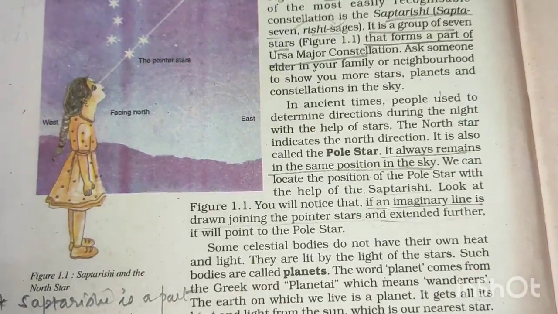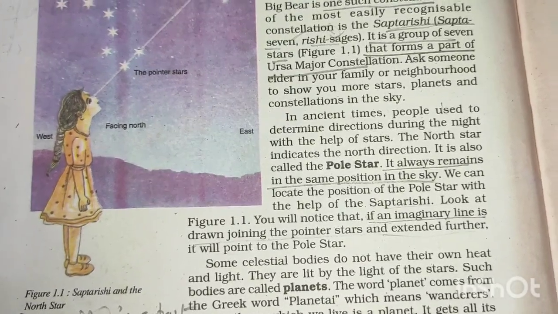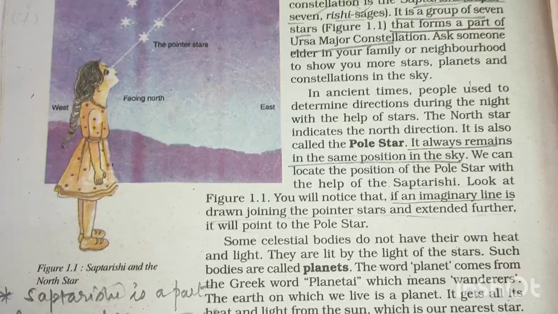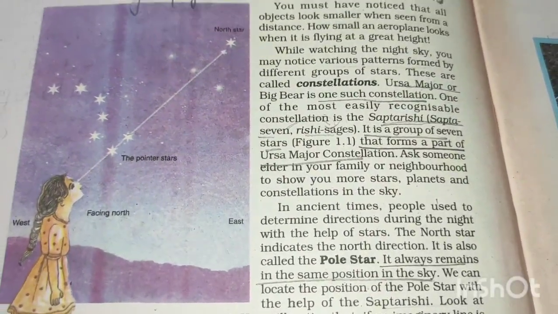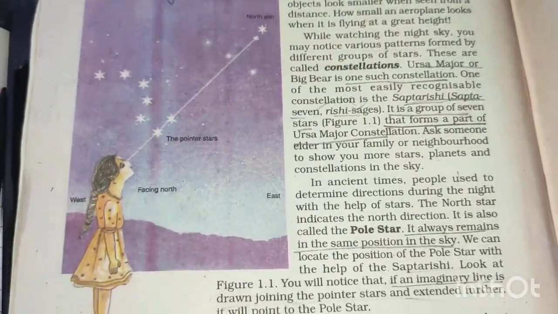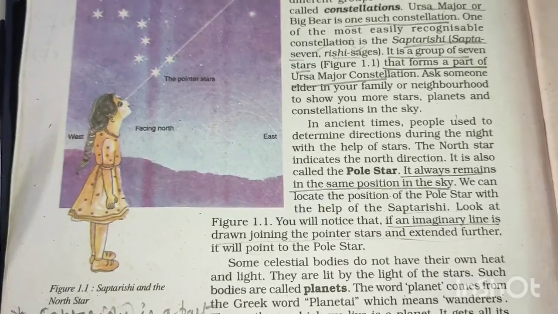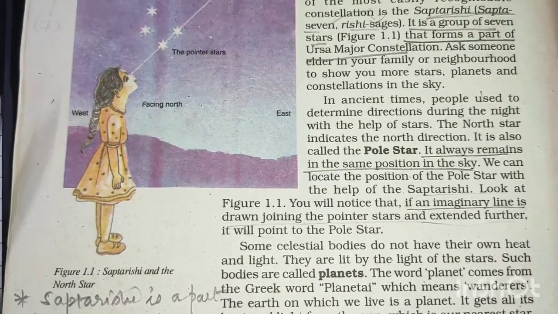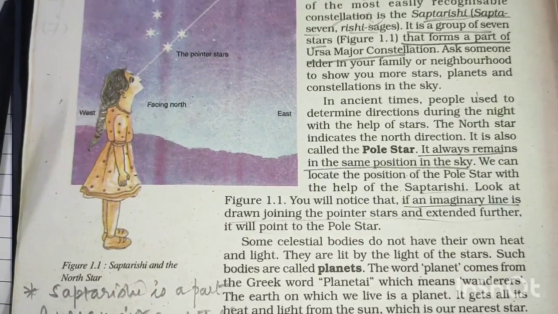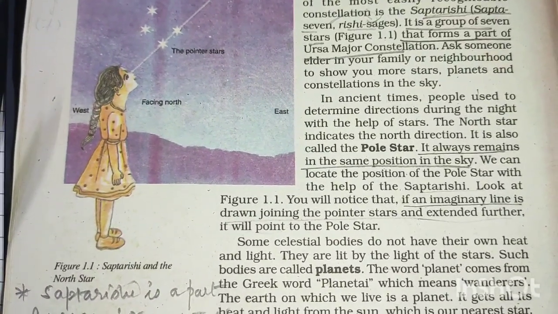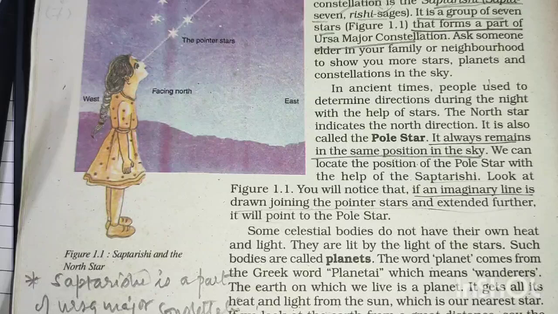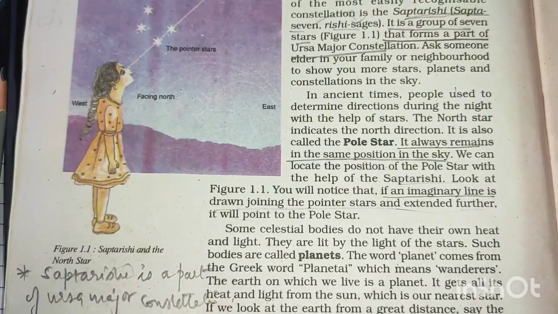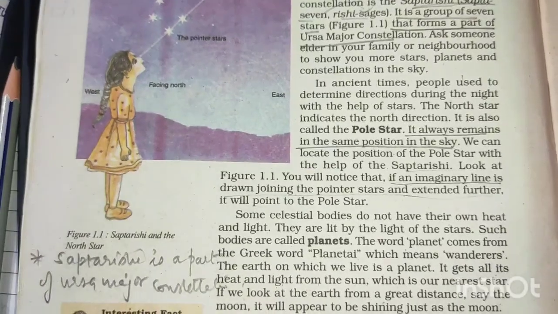Okay, so I am again taking you back to this diagram where this girl is standing, and this diagram is Saptarishi and the North Star. Now the North Star, North is basically what? It is a direction. We have 4 main directions, that is East, West, North and South. Now in today's time, we have tools like the compass to measure in which direction we are going.